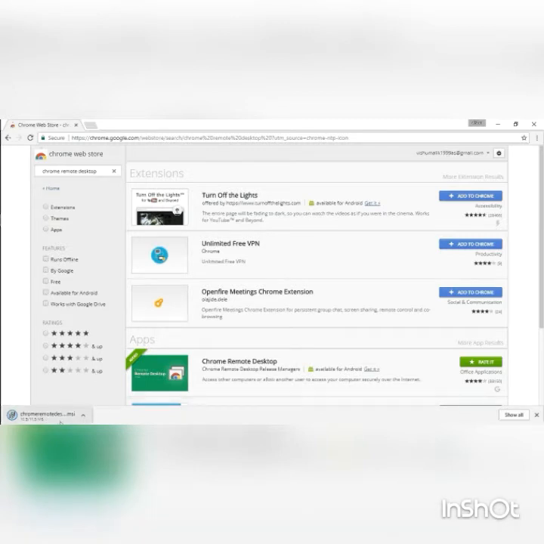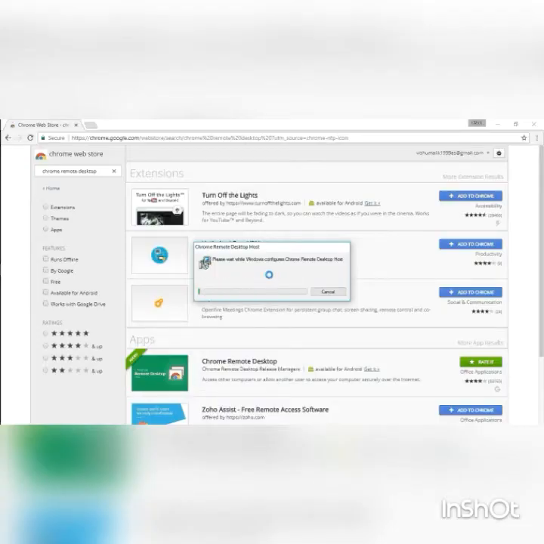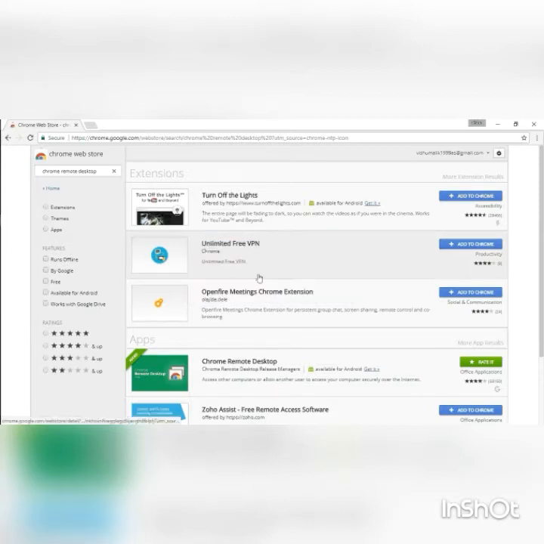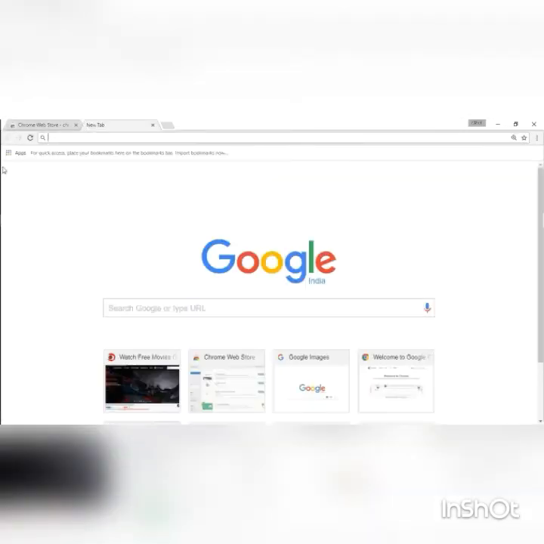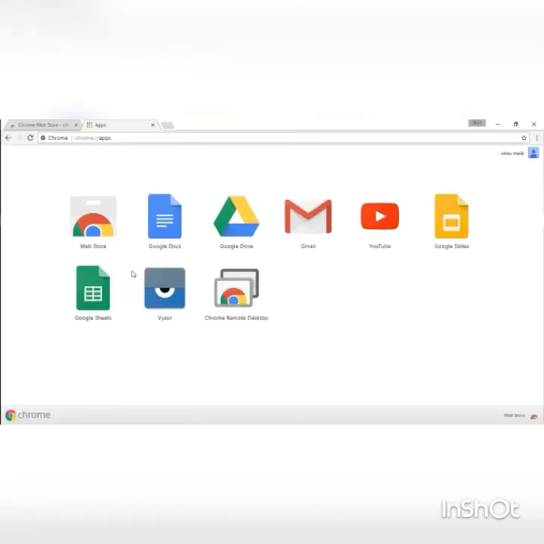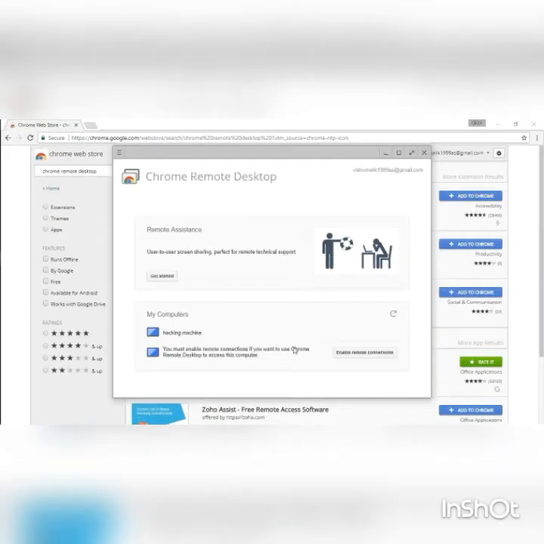So it has already downloaded. I'm opening it, so it will be running, preparing to install. And now you can see it is installing. Now you can go for new tab also, and in their apps, if it is not automatically open, you can go for apps. Now again Chrome Remote Desktop. Now again enable remote connection.